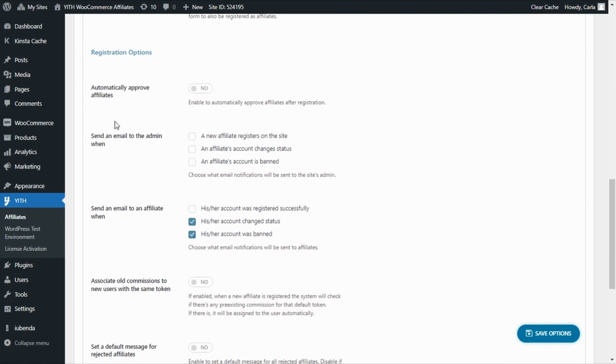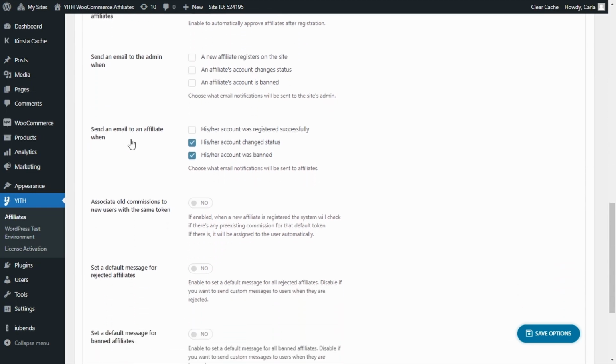Then we have the option to send an email to the admin when a new affiliate registers on the site, an affiliate account changes status, an affiliate's account is banned. This is super useful for anyone that wants to stay up to date with anything that's happening regarding affiliates in his site. Then we have the option to send an email to an affiliate when his or her account was registered successfully, his or her account changed status, his or her account was banned.